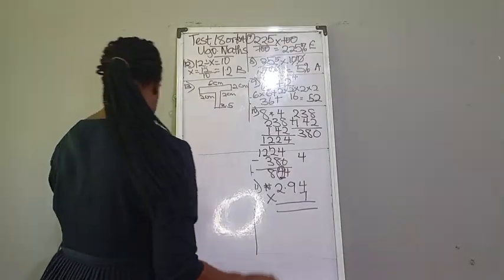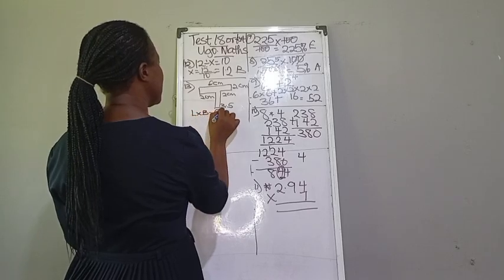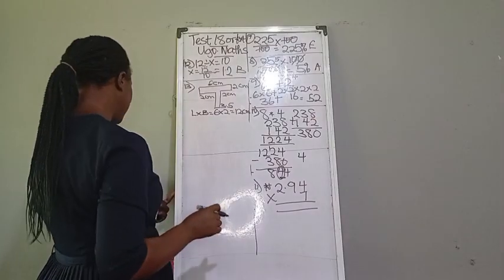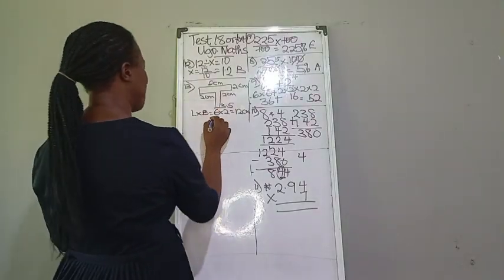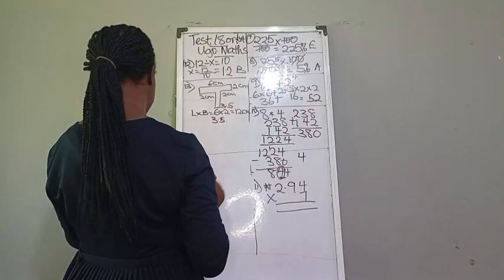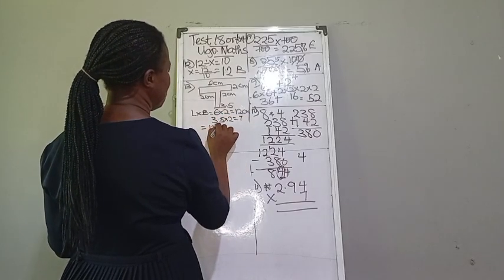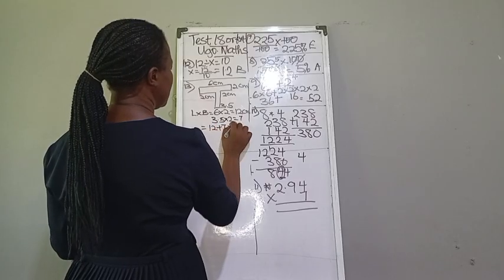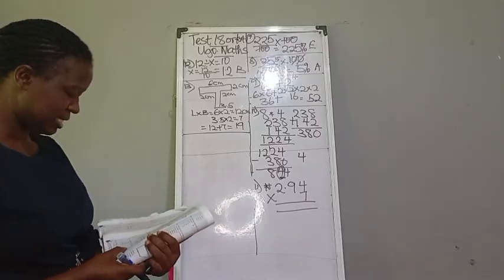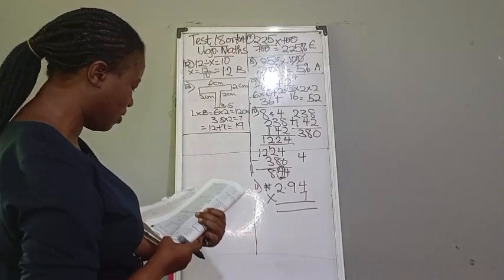To find the area of the diagram, that will be length times breadth, which is equal to 6 times 2, and that gives us 12 centimeter. And for the second one, that will be 3.5, and anything that we have here, we have it here too. So 3.5 times 2, which is equal to 7, and that will be 12 plus 7, which is equal to 19. So our answer there is 19 centimeter square.